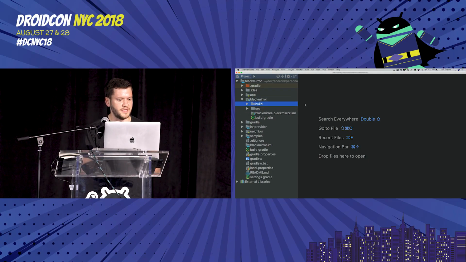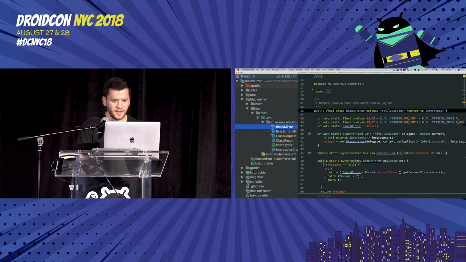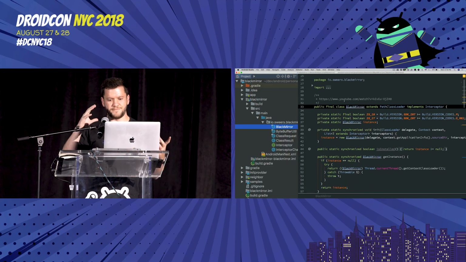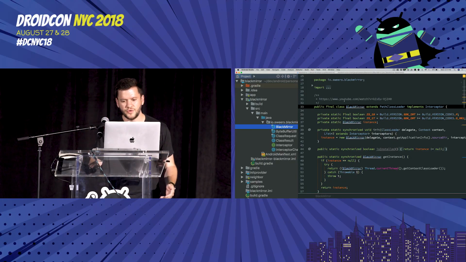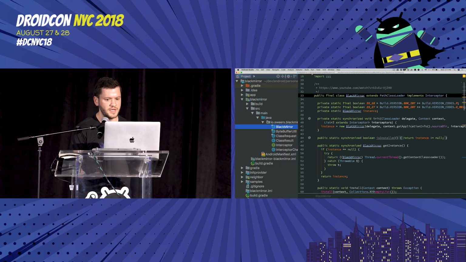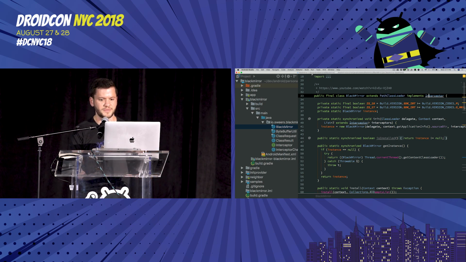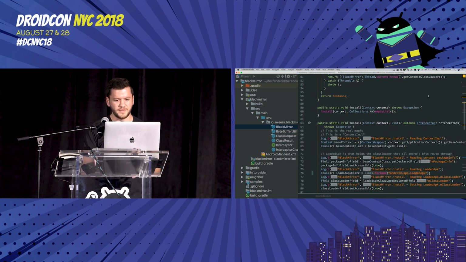But the main interesting point here is we have this Black Mirror class. This is basically a polished version of what Utkarsh and I put together a few months back. You have a few different checks for some API differences that we had noticed. It extends PathClassLoader like we designed. We actually built a little interceptor API that I'll get into a little bit later. And you've got this install method.